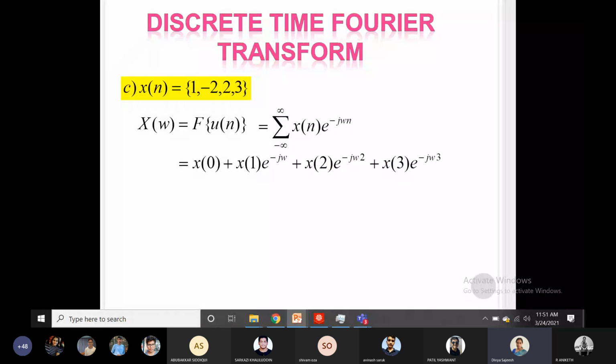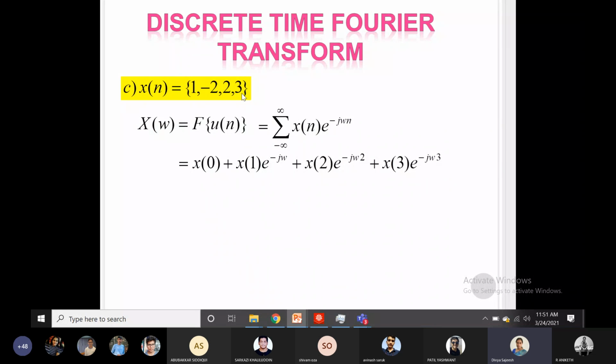Now if you expand the series, you put n equal to 0, x of 0 is 1, then x of 1 is minus 2, x of 2 is 2 and x of 3 is 3.